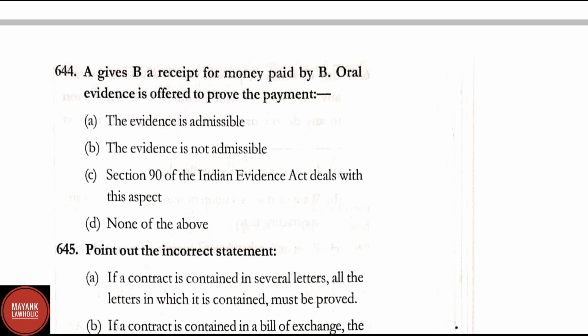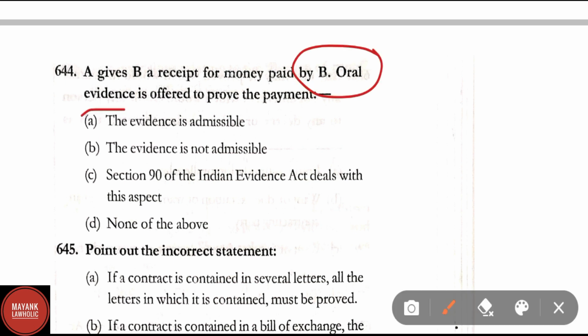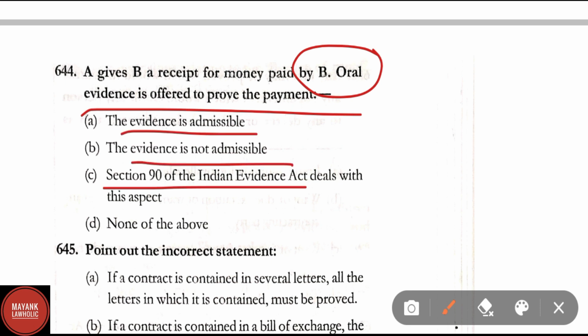Question number 644. A gives B a receipt for money paid by B. Oral evidence is offered to prove the statement. The evidence is admissible; the evidence is not admissible; section 90 of the Indian Evidence Act deals with this aspect; none of the above. The correct answer here is option A. The evidence is admissible.